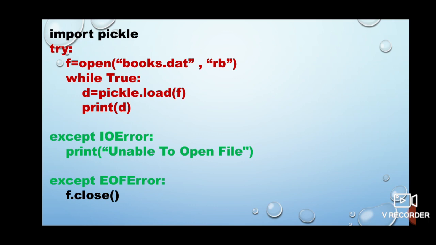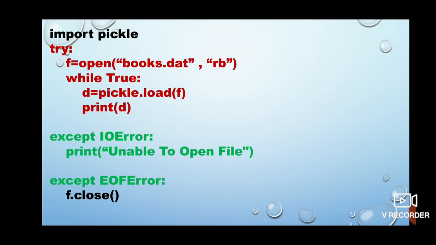First of all I wrote try because I am going to open the file, so I have a fear whether the file that I am going to open is actually existing or not. If it does not exist, because I am opening it for reading purpose, then it will give me an input output error saying that file is not found. I don't want the system to handle that error, I want to handle it myself.